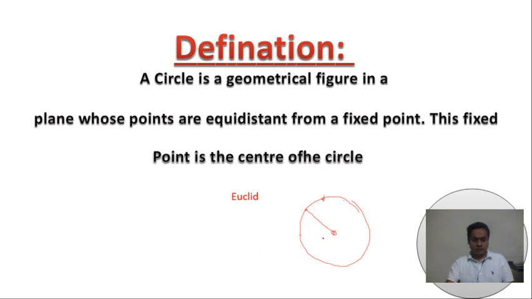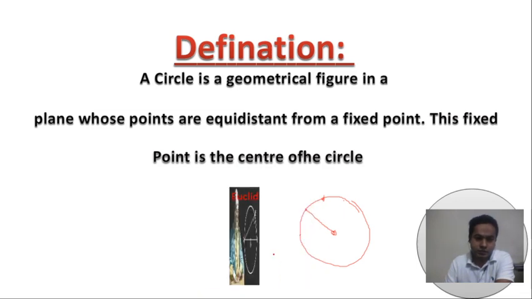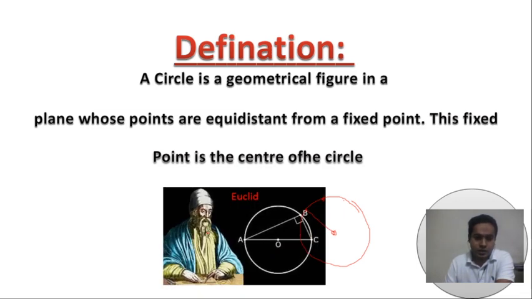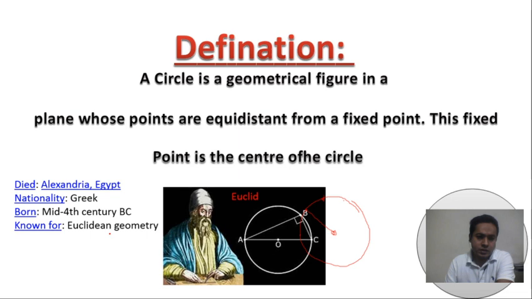This geometry is called Euclidean geometry, because the Greek mathematician Euclid first introduced this type of geometry, and that's why it is called Euclidean geometry.